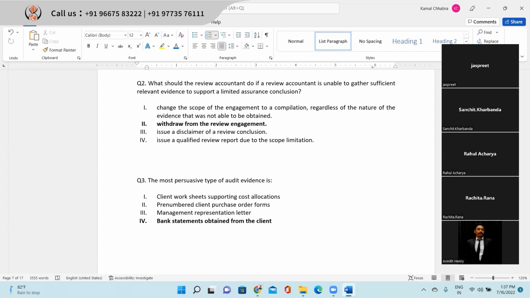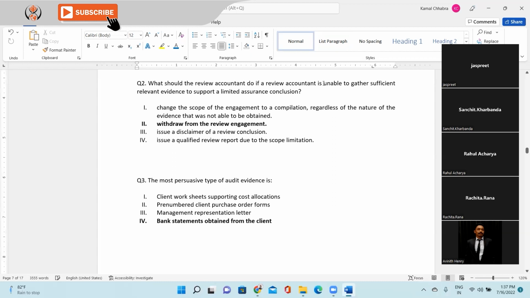So the second option is correct, because if there is any scope limitation, then withdrawal is the best option. Changing it to compilation, because anyways there's no reasonable reason to change from review to compilation. So withdrawal is the best option, I would say. Yeah. How about others? So I agree, but I just have a question. Like in the first point, it says change the scope of the engagement to compilation. Is it the auditor who would do that, or that's ideally a management thing to do?